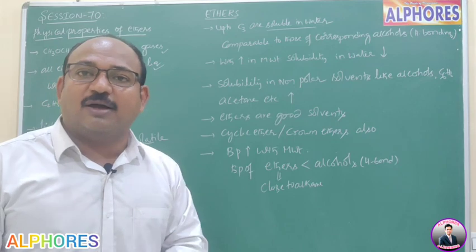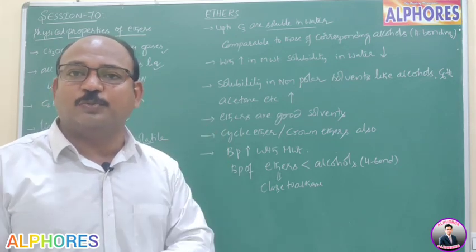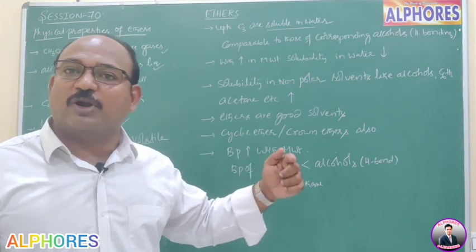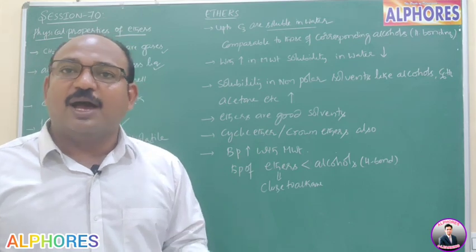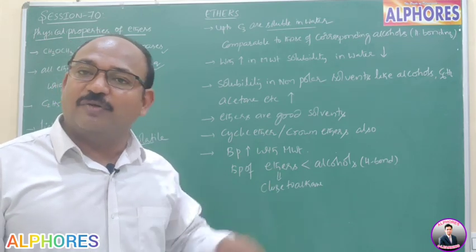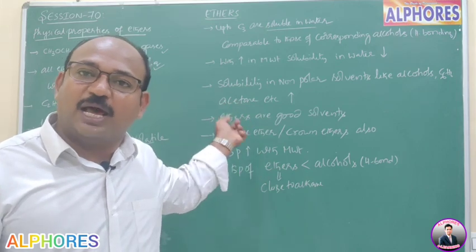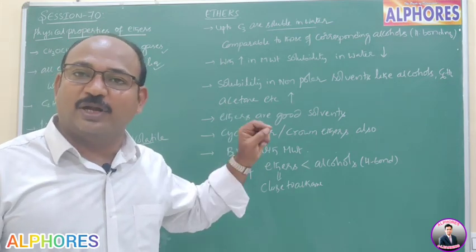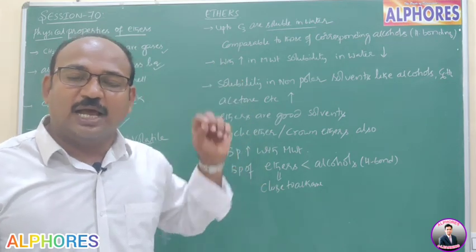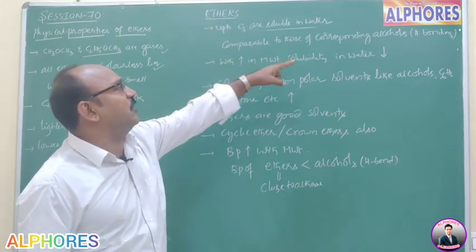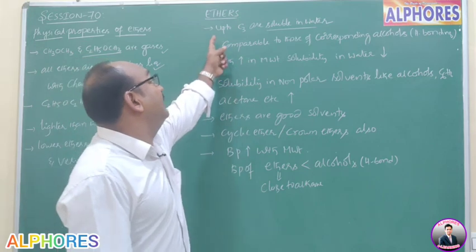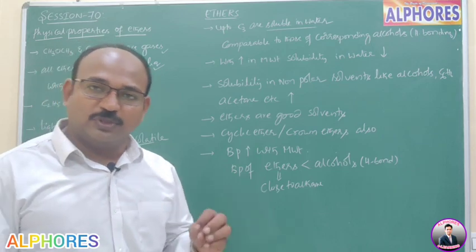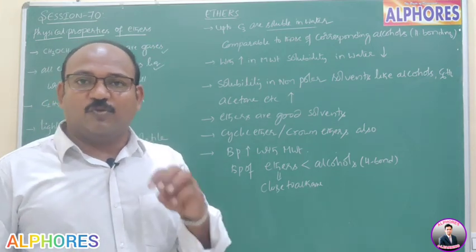Yes, in alcohols, because of the presence of the OH group, they are involved in intermolecular hydrogen bonding with water molecules. That's why alcohols are soluble in water. Whereas ethers have the general formula ROR. There is no OH group. That's why their solubility in water is much less compared to alcohols.